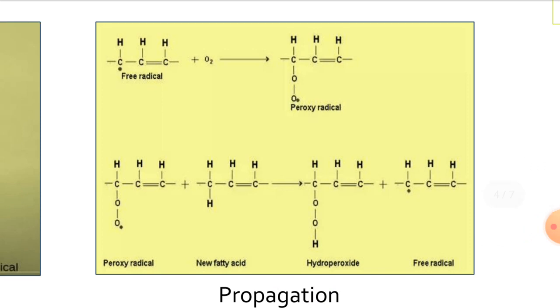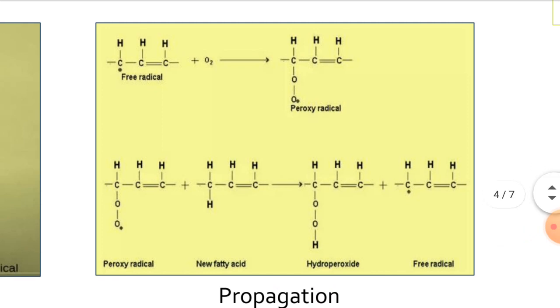This peroxyl radical will react with a new fatty acid molecule in the next step. The new fatty acid molecule will result in the hydroperoxide molecule and one more free radical. And this propagation process is repeated again and again until the termination proceeds.